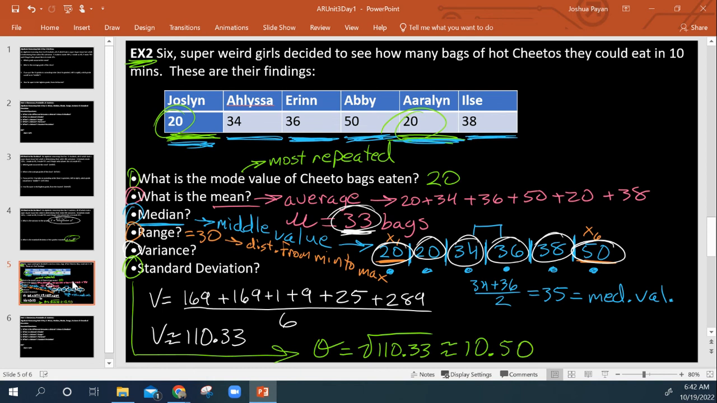Okay, and what that means is every one of these values on average, here, here, here, here, here, and here, every one of these values on average deviates from the mean by about 10.5 bags of hot Cheetos.